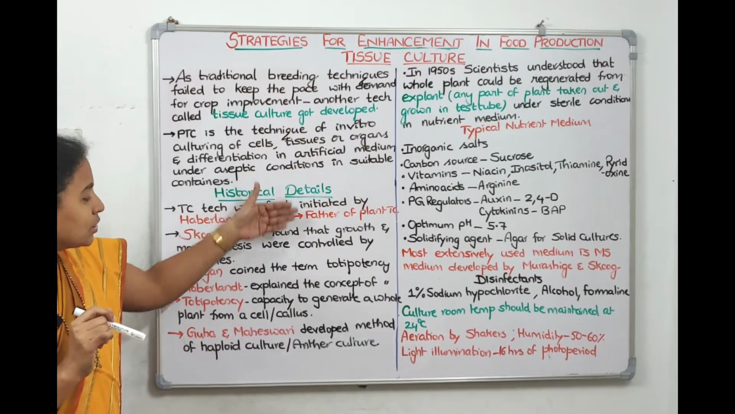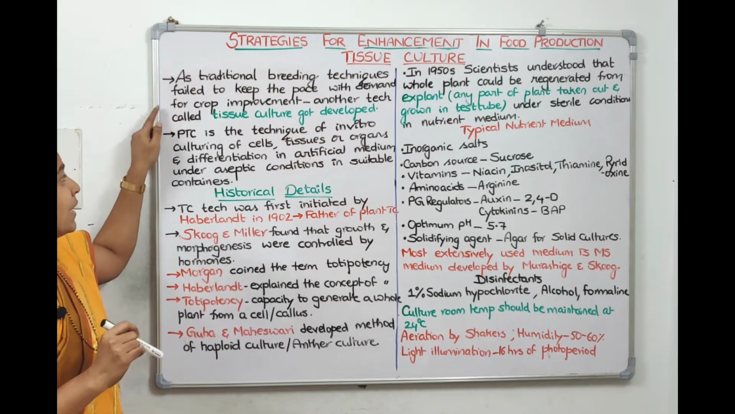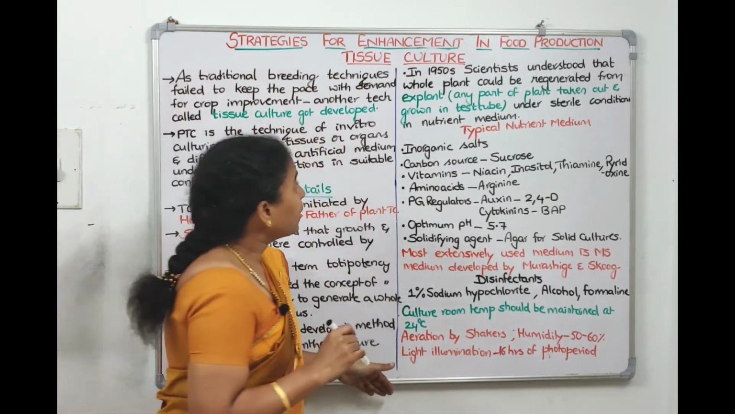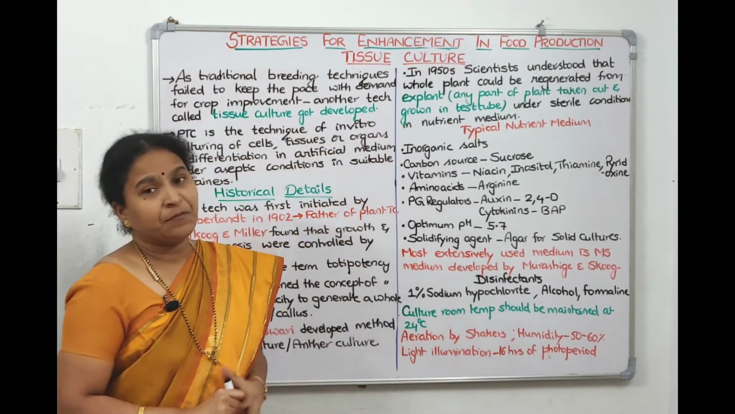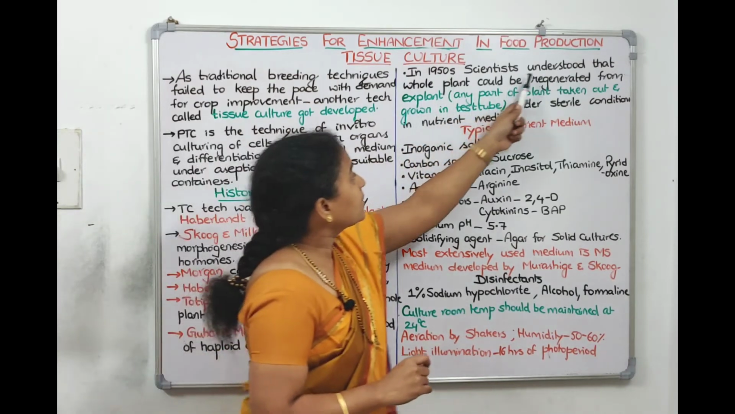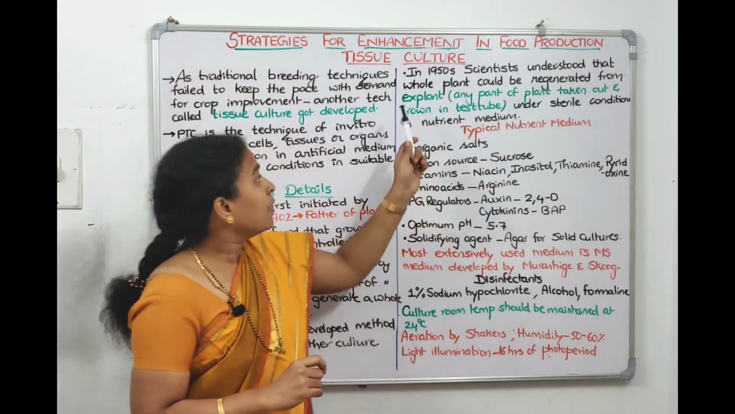This is about the historical background, and here we have seen the definition of tissue culture. What is the necessity of tissue culture? From this sentence we understood. Now come to this side, what did we write here? In the 1950s, scientists understood that the whole plant could be regenerated from an explant.